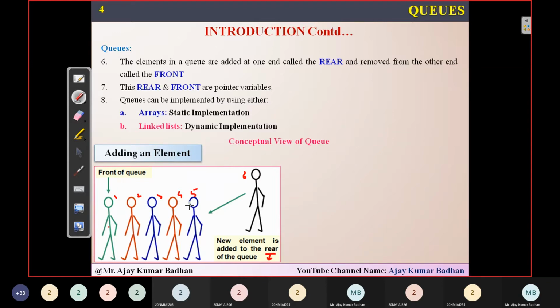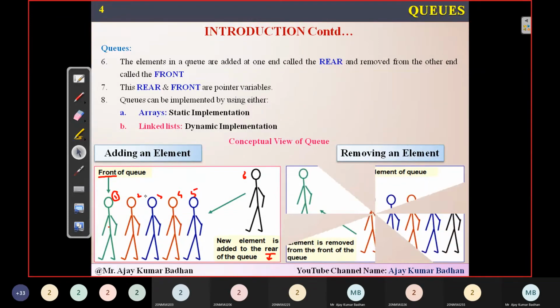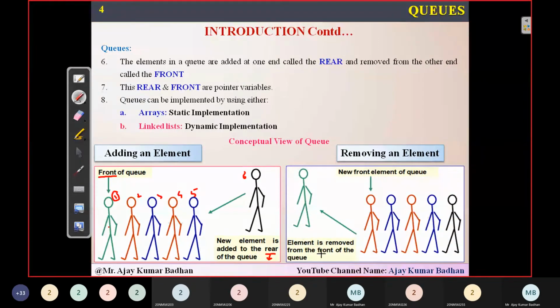Now let us suppose I want to delete an element, which means I have to serve a particular person. Who is the first person I have to serve here? Obviously the one standing in position number 1. So I have to remove this person from the queue. For that I have to use the variable front in order to perform it. The element is removed from the front of the queue. So this is the element which we have removed. This is your second person, third person, fourth person, fifth person, sixth person, and this is the first person I have removed.